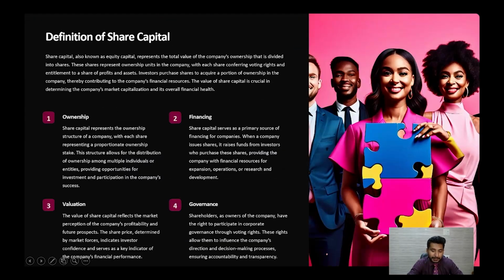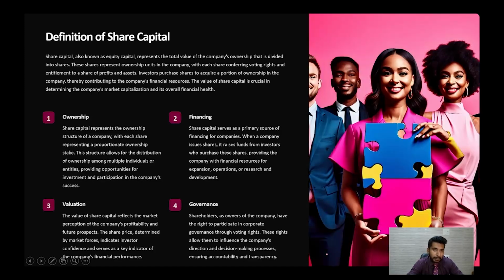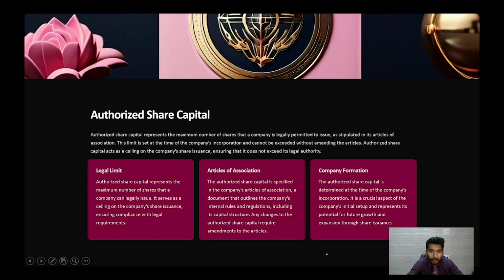We talked about what is the share capital, what is a company, what is the ownership, what is the partnership. Okay. What is the share capital? What are the factors that affect the share capital: ownership, financing, valuation, and governance? What are the types of the share capital? That is the ordinary share, preference share, and the redeemable share. What is the authorized share capital? What is the legal limit?